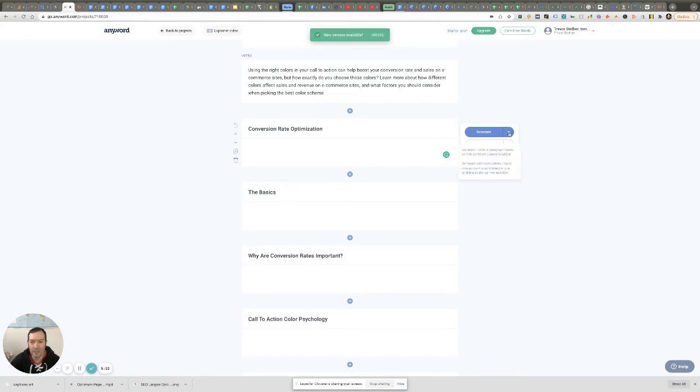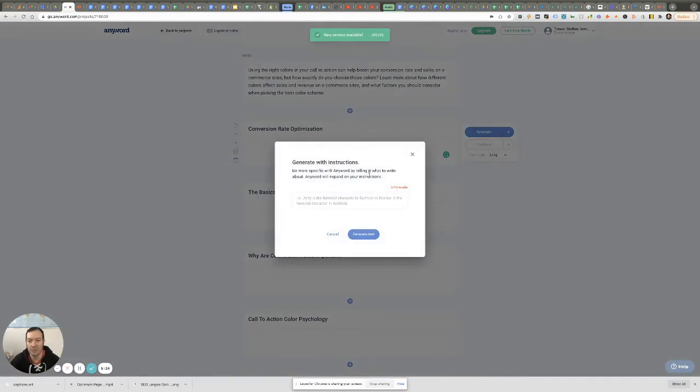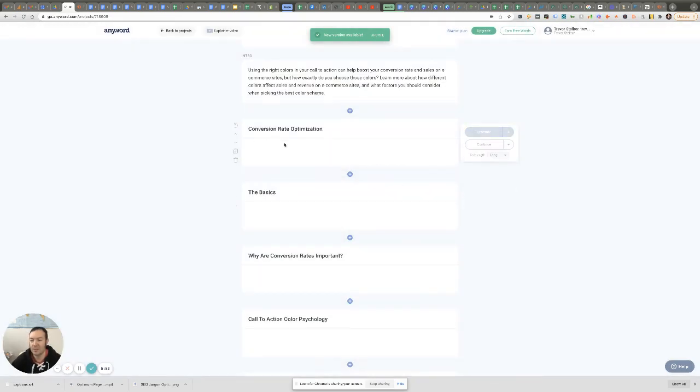And you can just generate, or you can generate with instructions. It only gives you 15 words, but these are just hints to tell it. So: optimize conversion rates. Spell that. So using a tool to help with that. Optimize conversion rates for conversion rates based on use of color. So I'm telling it to generate with that instruction so that it's going to be a little more relevant to this article. And it only takes a few seconds.